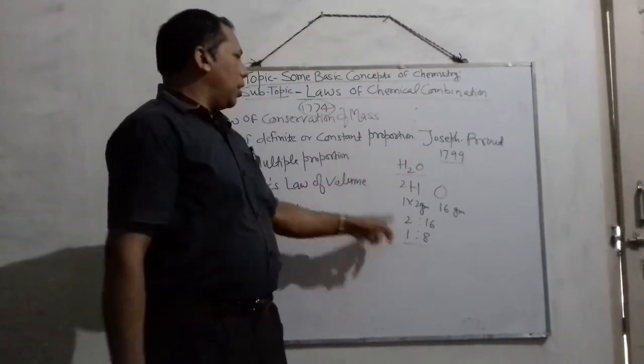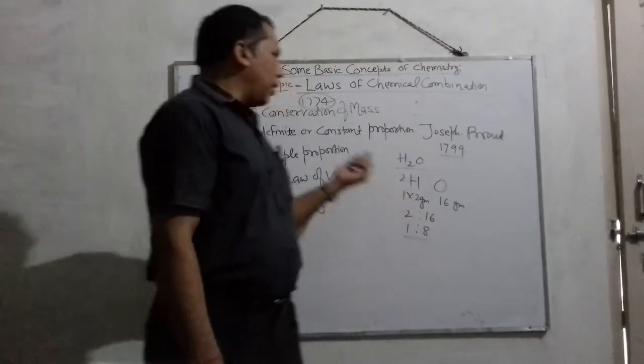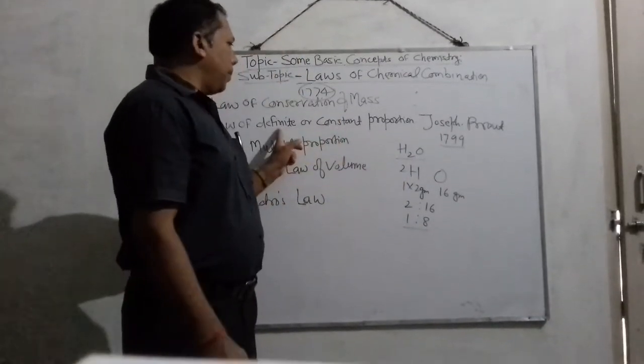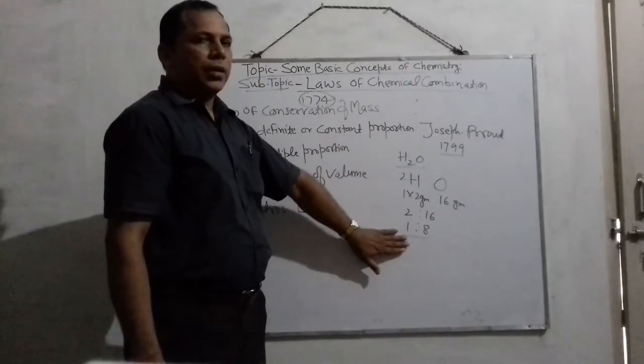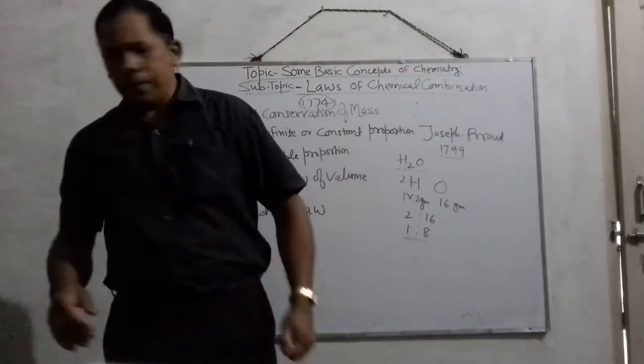So this is in accordance with the law of constant proportion, all is definite here. I am taking one more simple example.